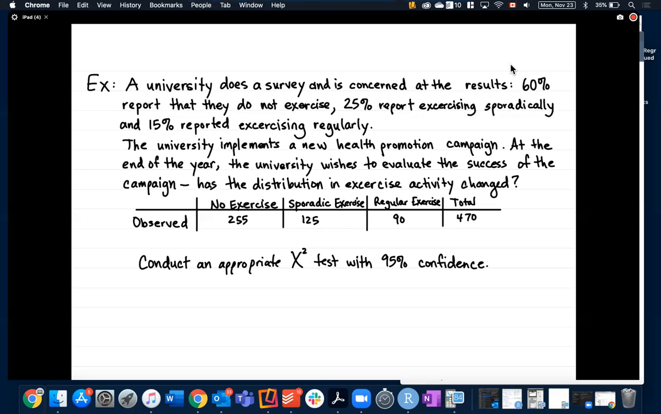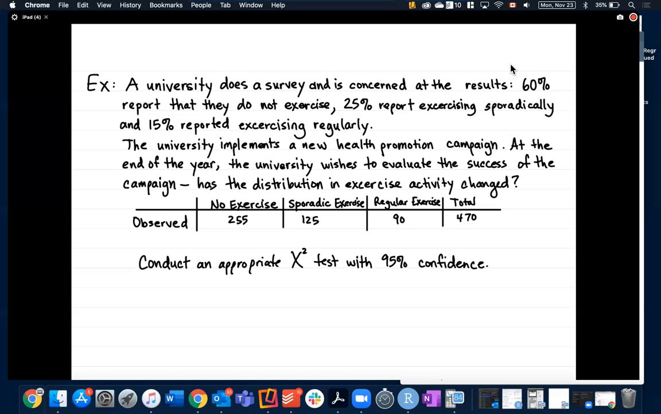And so they implement a new health promotion campaign. They run it for an entire year. And at the end of the year, they wish to evaluate the success of their campaign. So has the distribution in exercise activity changed? They asked 470 students whether they don't exercise at all, exercise sporadically, or regularly exercise. And these are the observed values.